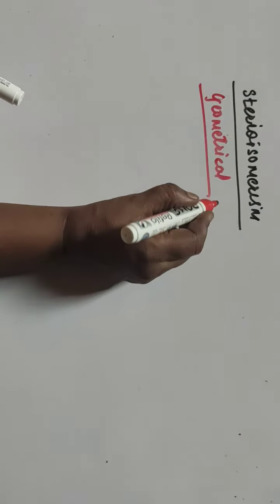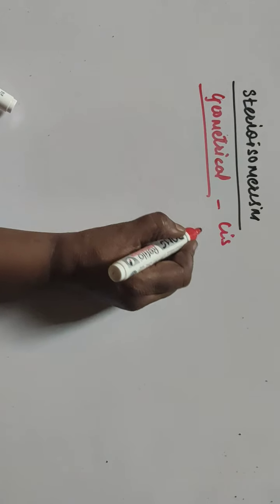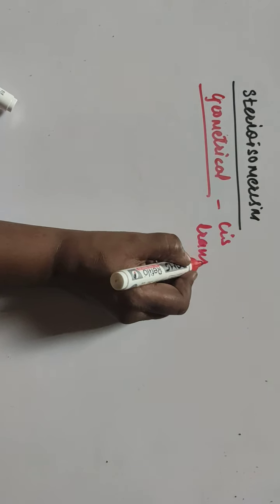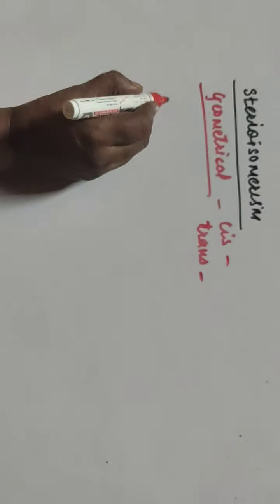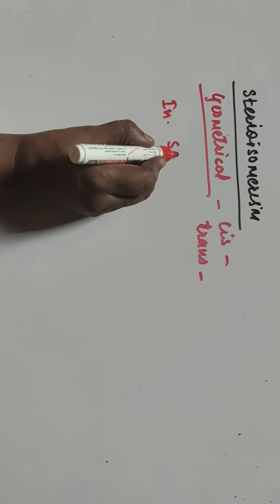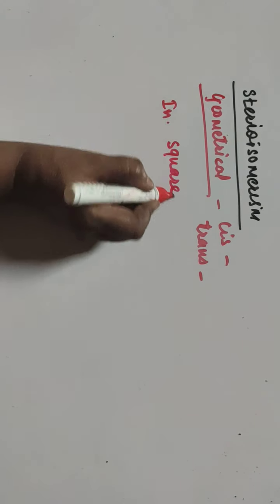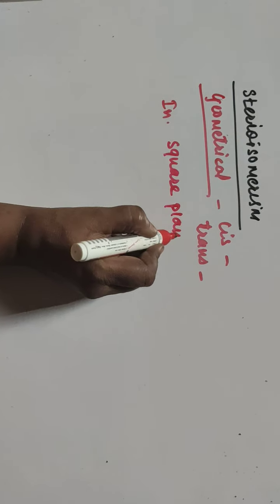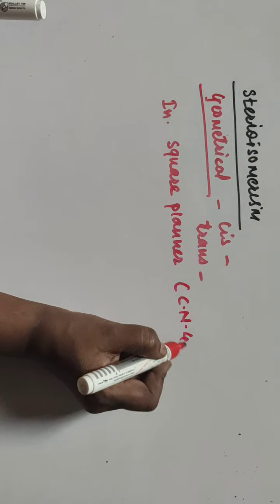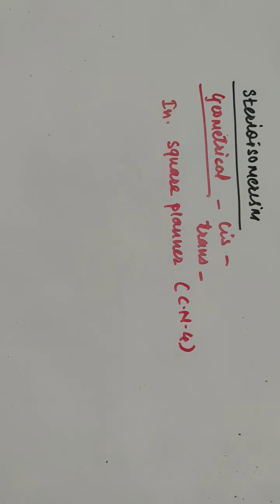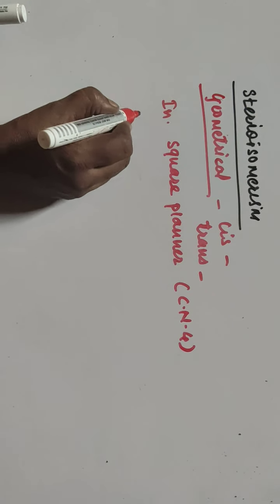In geometrical isomerism, there are two types, cis and trans. The cis and trans isomerism is possible only in square planar, where the coordination number is 4. The geometrical isomerism is not possible in homoleptic.